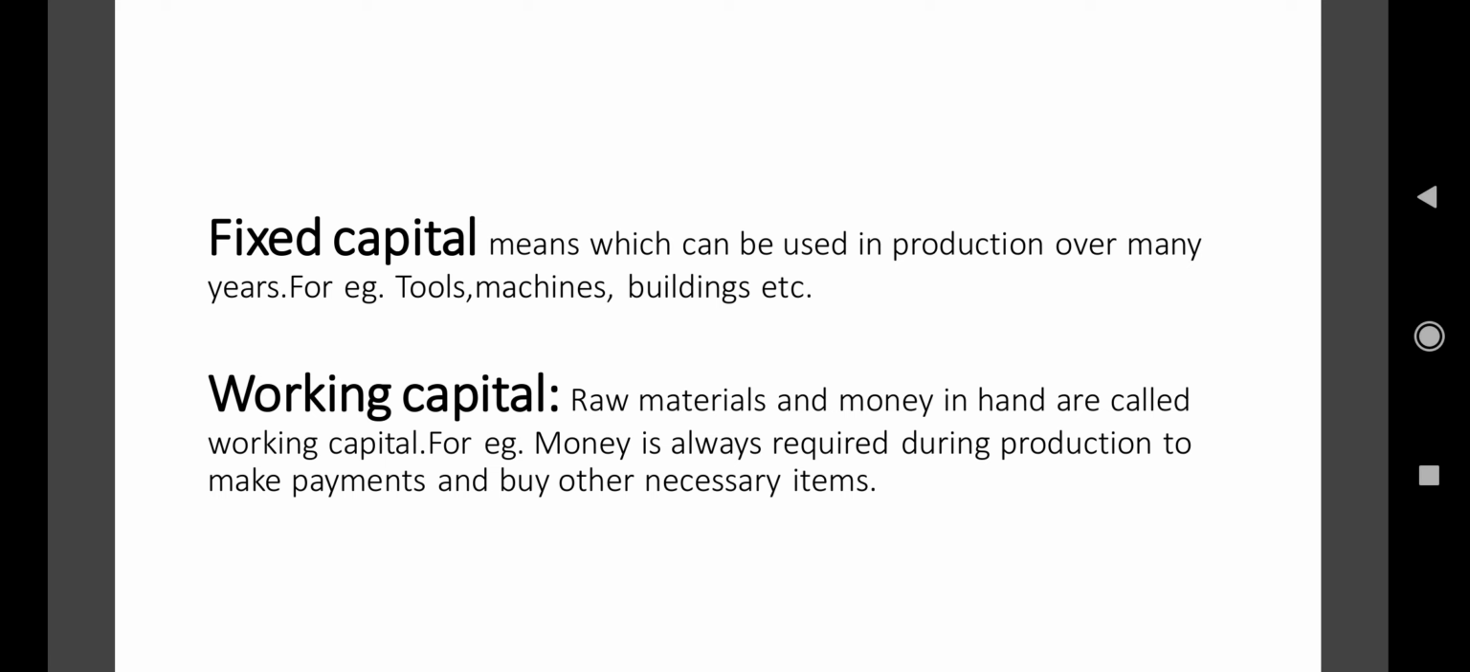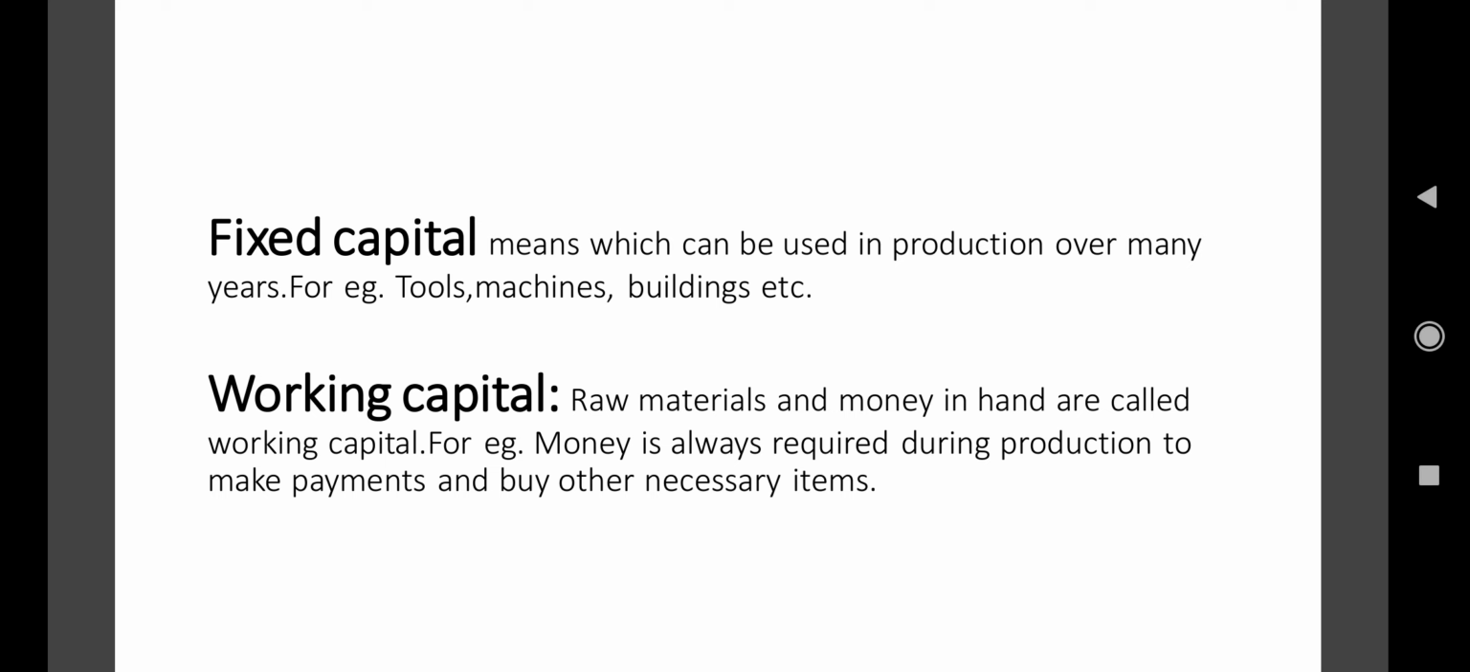Now working capital. The best example of working capital is money. Raw materials and money in hand are called working capital, which is required in day-to-day activities. Money is always required during production to make payments and buy other necessary items. So money comes under working capital.